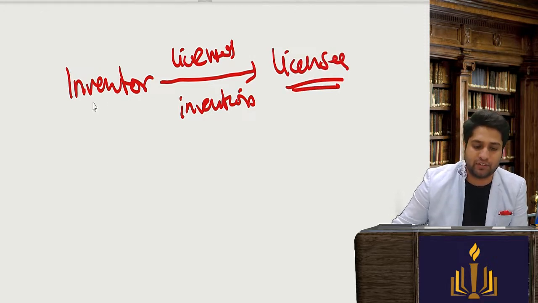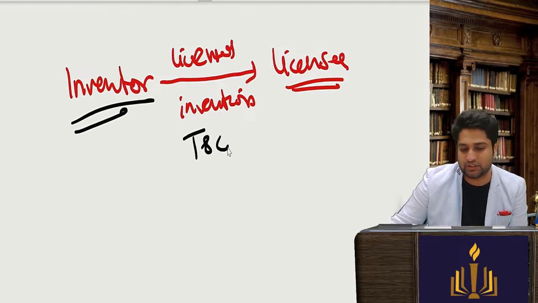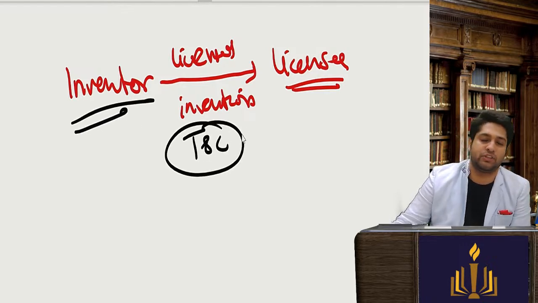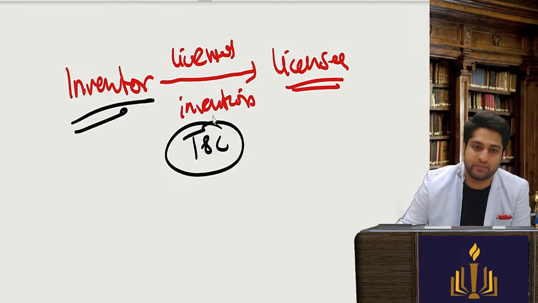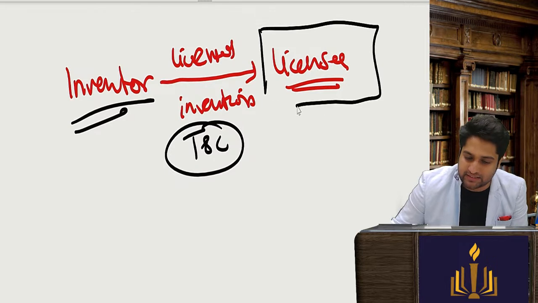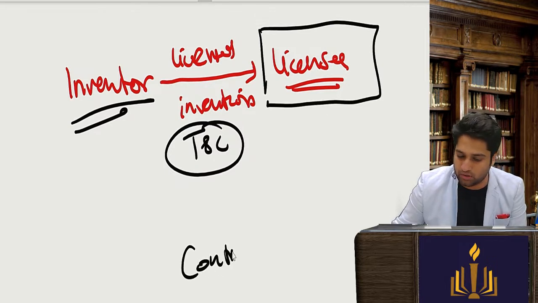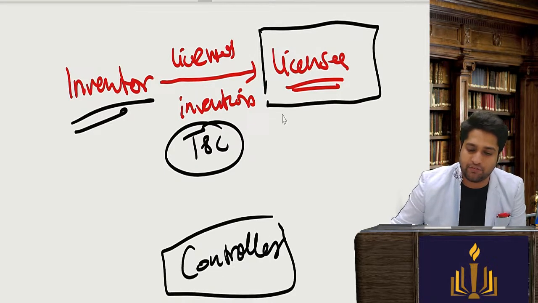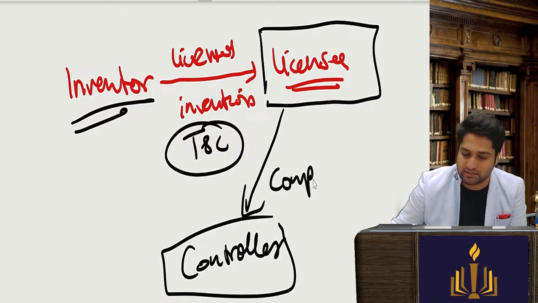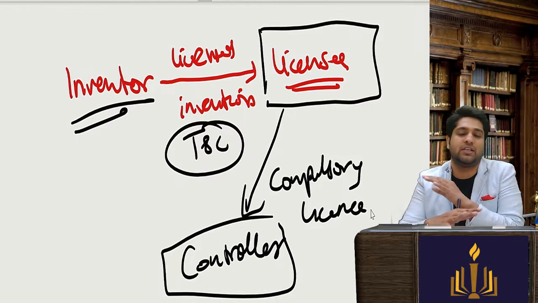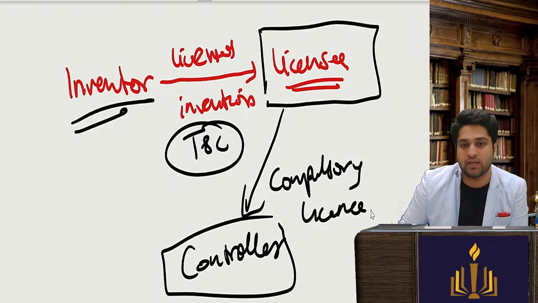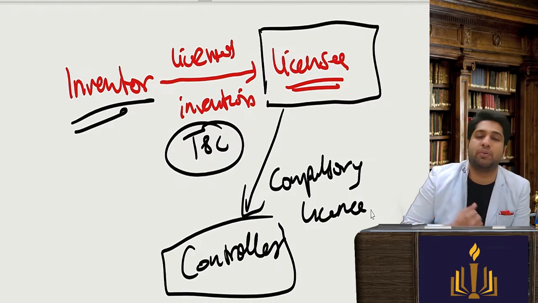Still, if they feel that the terms and conditions are not adequate, extremely rigid, extremely unfair, then even the licensee will go to the controller and apply for compulsory license. And when compulsory license is applied, the controller will then decide the terms and conditions of this license agreement. Okay, so the existing licensee can also apply.